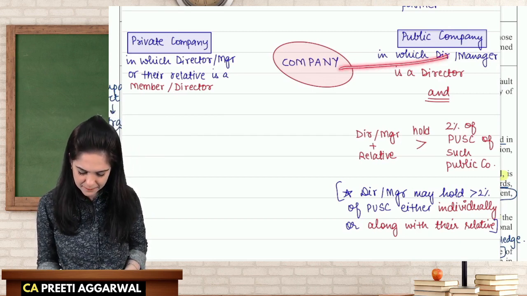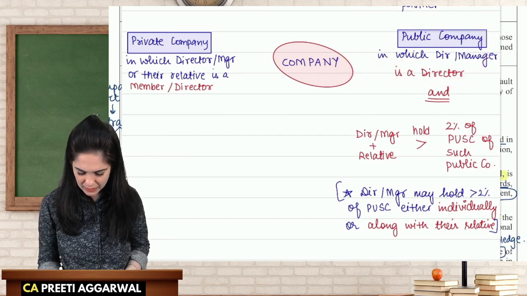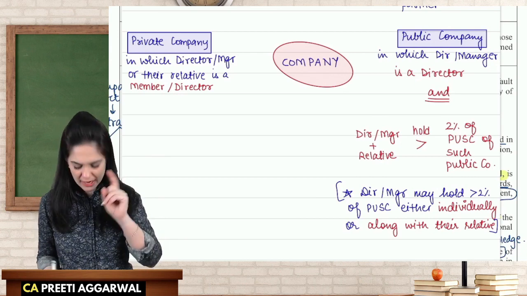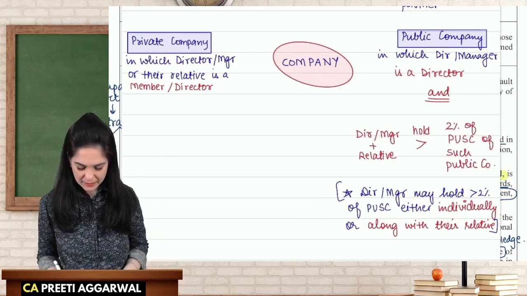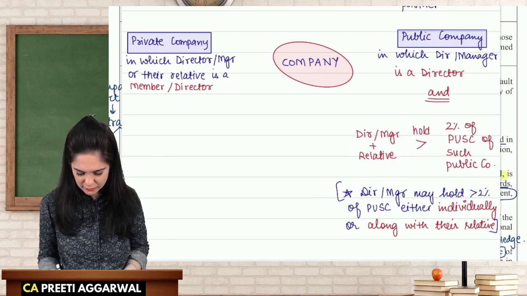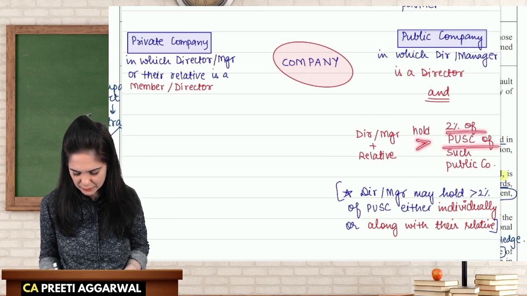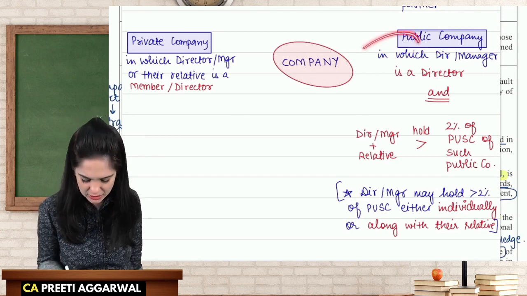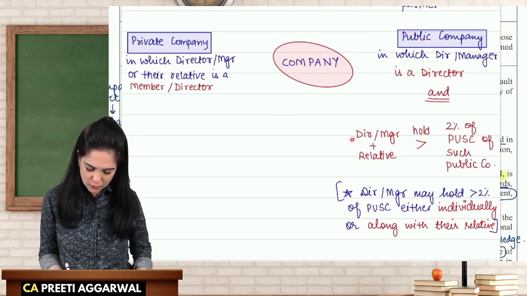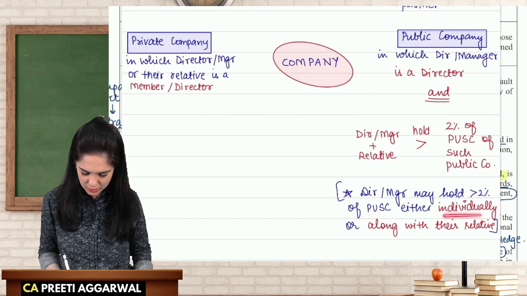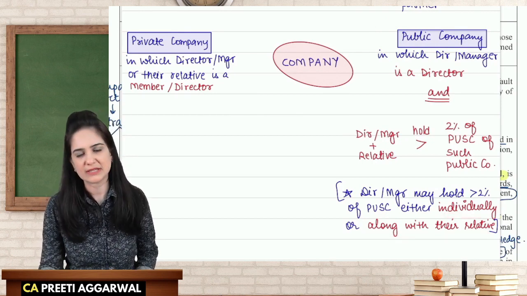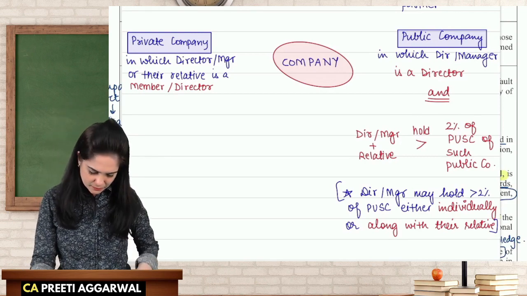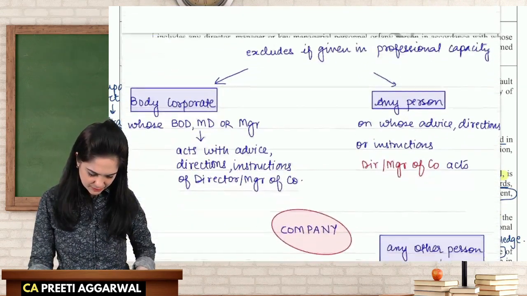Director of the company, manager of the company is a director in the public company, and he either individually or along with the relative holds more than 2% of the paid up share capital of that public company, then that public company is considered as the related party of the company. Now, he may hold these shares either individually or along with their relative. That is a clarification which I have mentioned for you. Okay. Next.